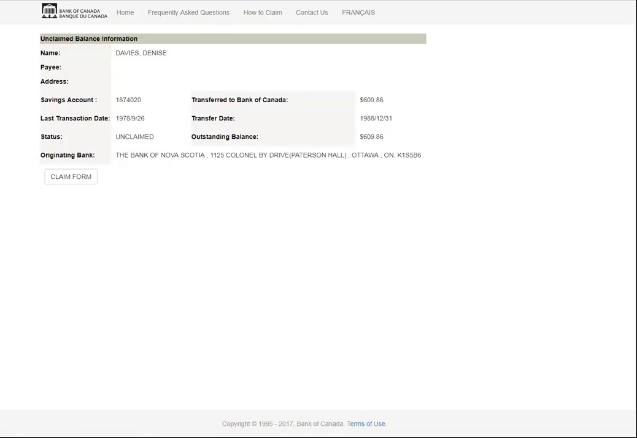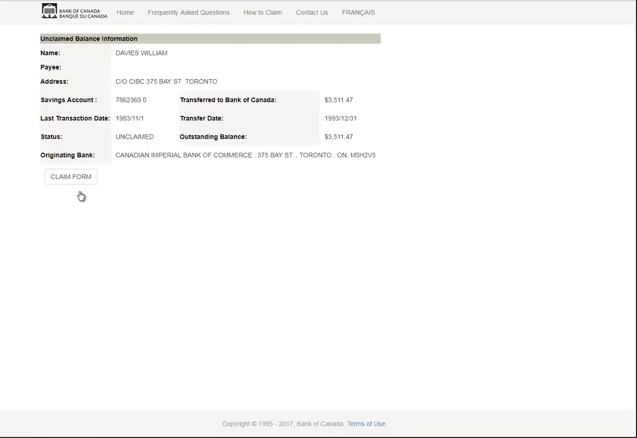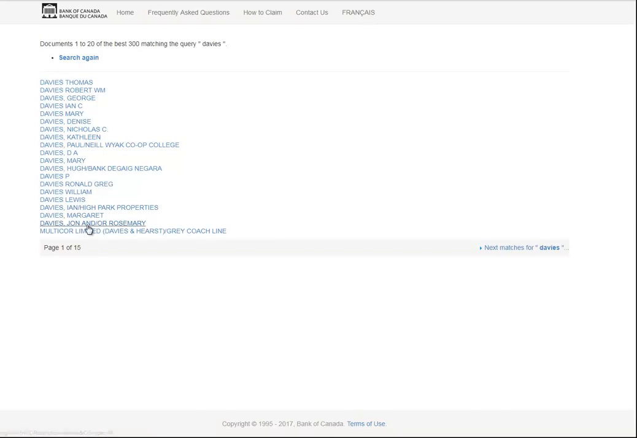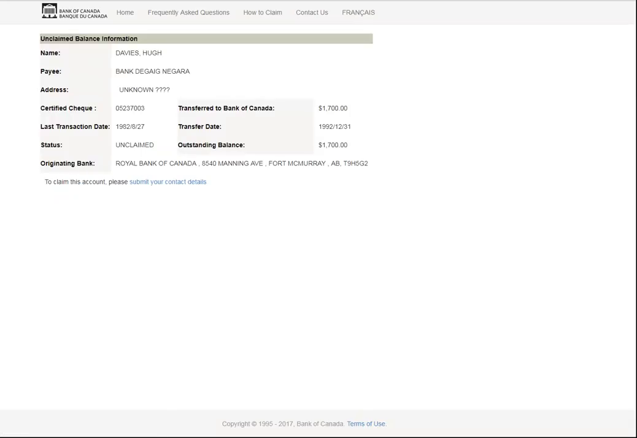This one's over, Davies is a good name. This one's over 3,000. Wow, a lot of unclaimed money from Davies, the name anyway. So as long as they're listed here, they qualify. This one wouldn't qualify. As you can see, I tried to find one that wasn't qualified. This one's only $427, so we'll just ignore that one.